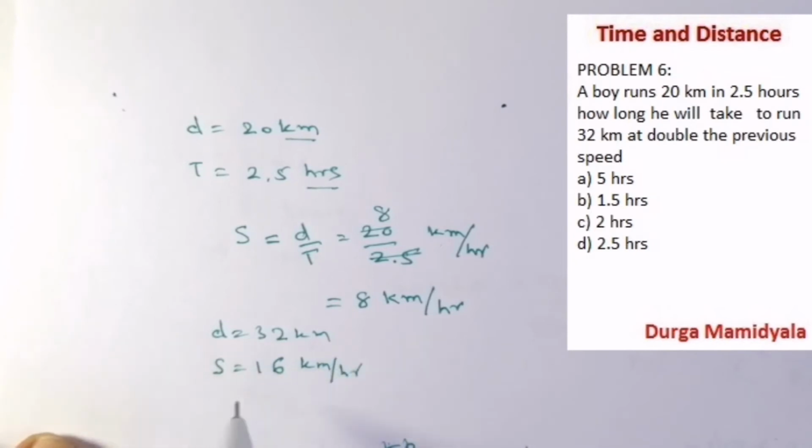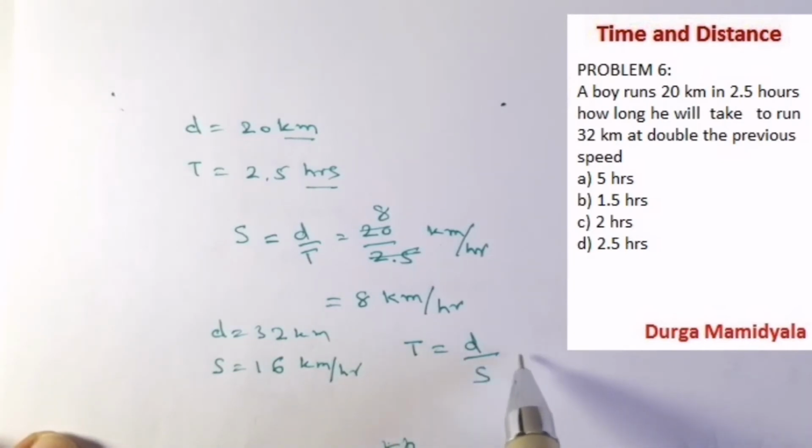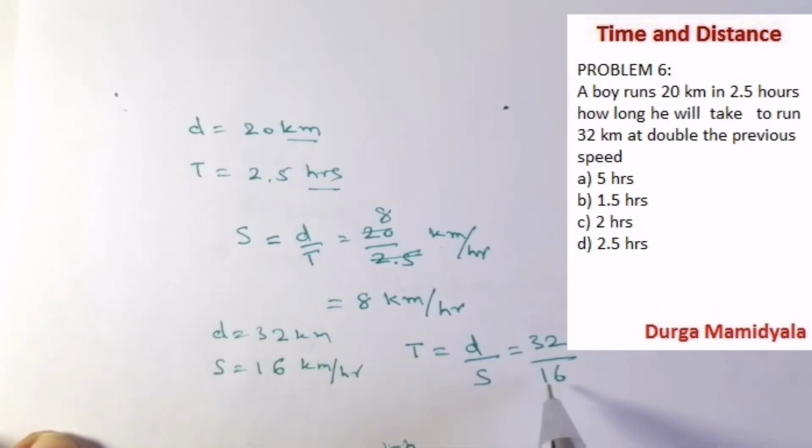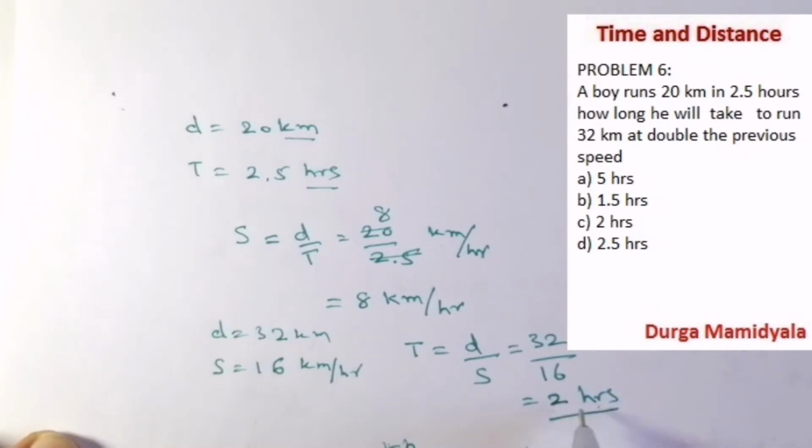So what I have asked here is, what will be the time taken for it? The time will be what? Time equals distance by speed. So when it is distance by speed, it is 32 by 16. So what is it? 2 hours. The unit is very important. 2 hours. So the time it is going to take is 2 hours.